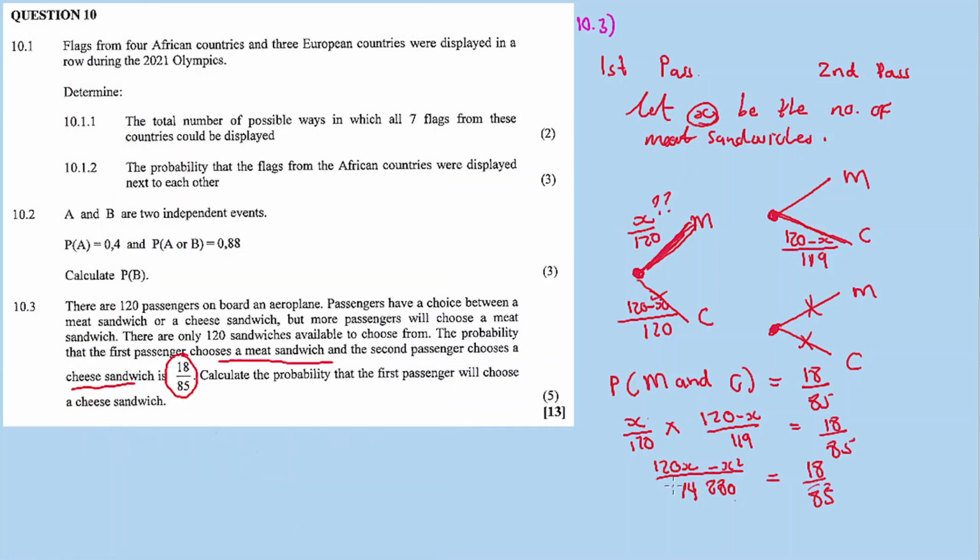So you multiply 14,280. 120x minus x squared is equal to 14,280 times 18 divided by 85.